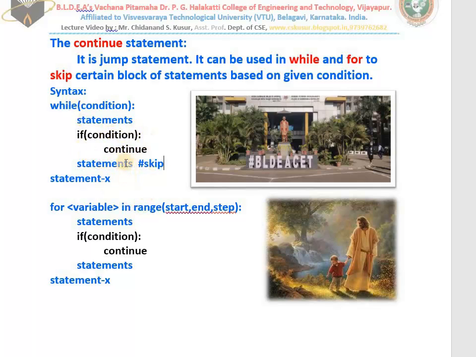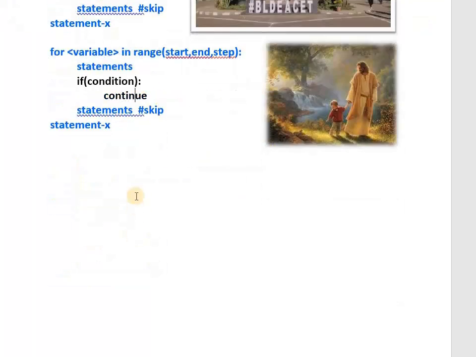I hope you have understood. See here, in the for: for variable in range, start value, end value, step value, statements. Anyhow for works. Whenever the condition becomes true, continue works. It means it will come above. Below will not work. These are not going to work, which means these are going to skip. In my notes I have written very clearly. I have drawn the arrows also. You can see afterwards. I hope you understood. See the examples. You will come to know.